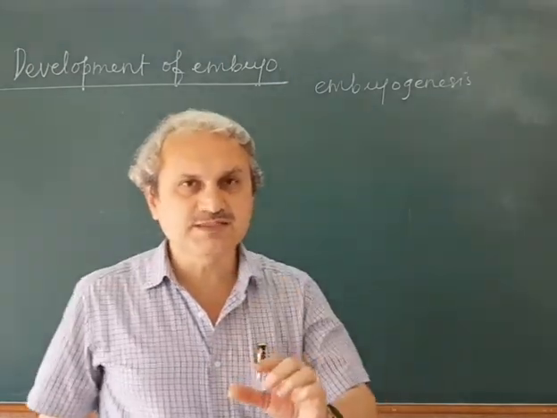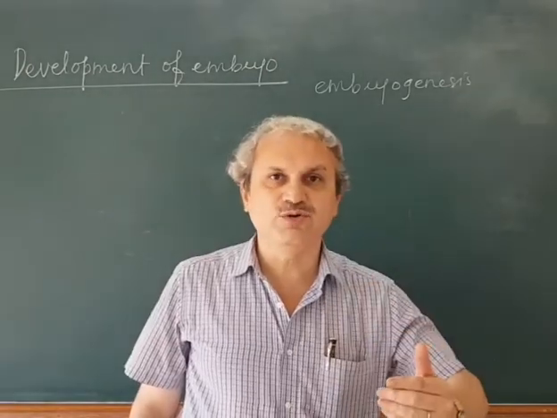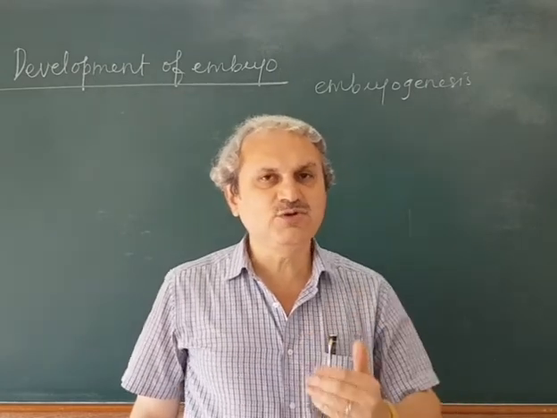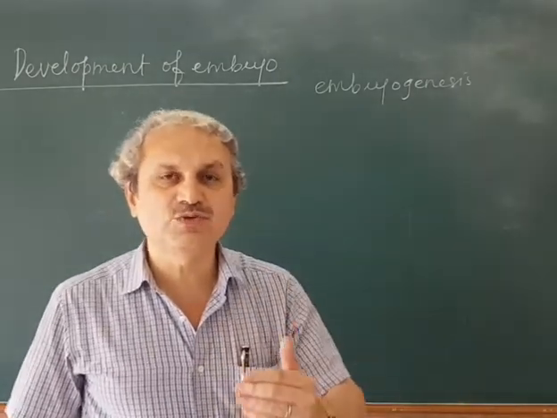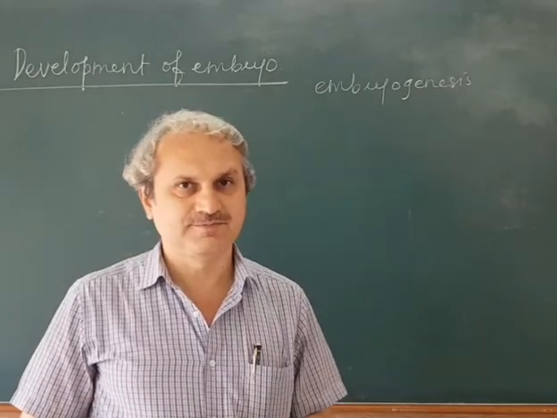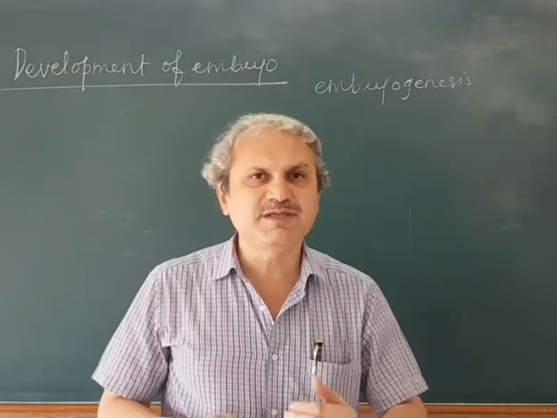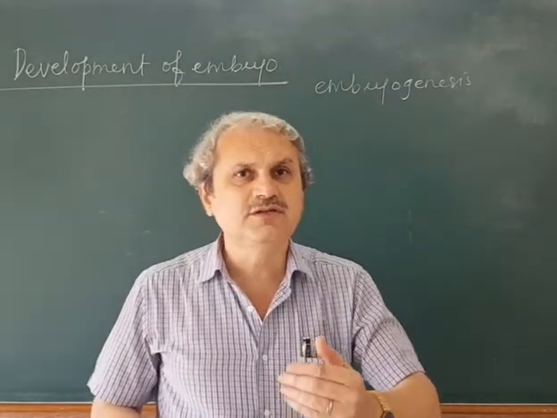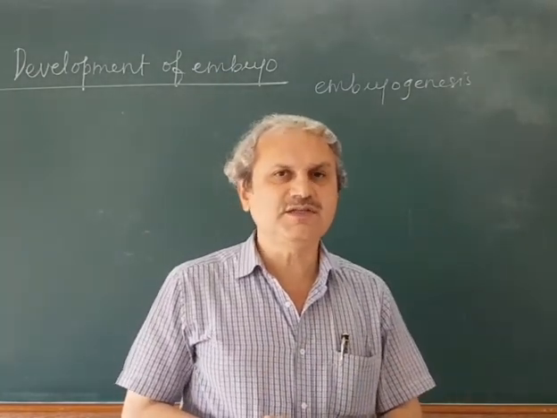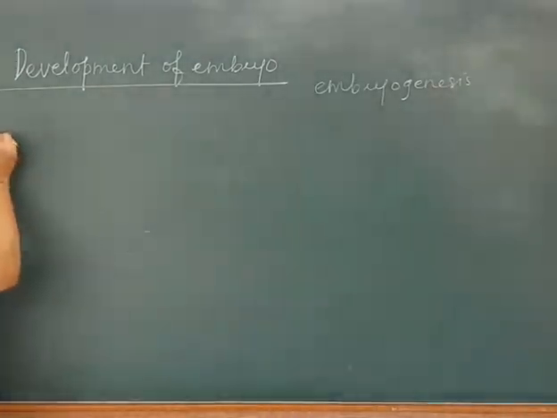The process of development of zygote into an embryo is called embryogenesis. The embryo is developed towards the micropylar end of the embryo sac. And this development of zygote into an embryo takes place just after the formation of an endosperm. Okay? Now see here, during unfavorable condition, this zygote,